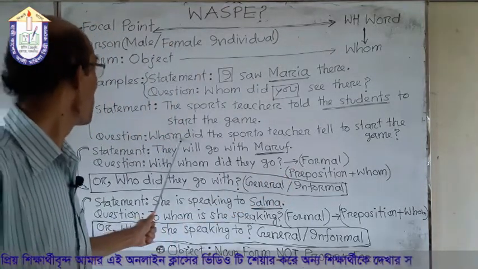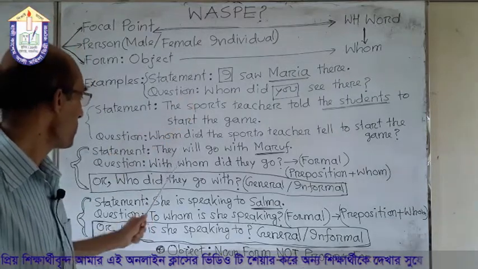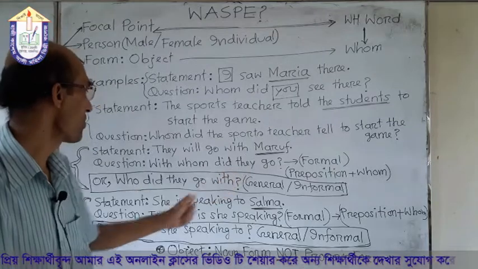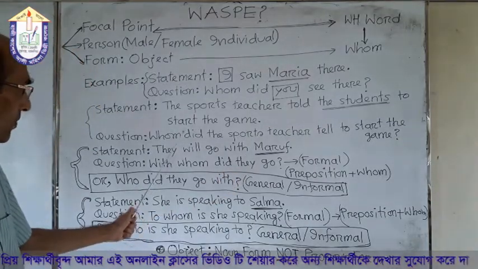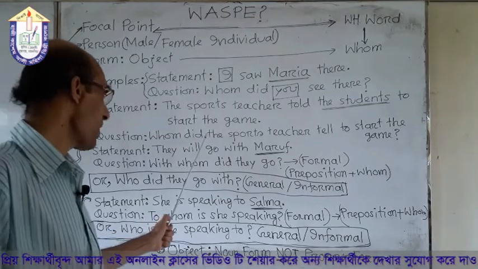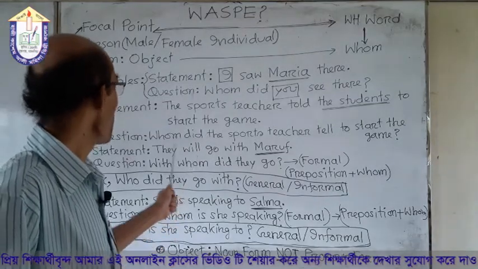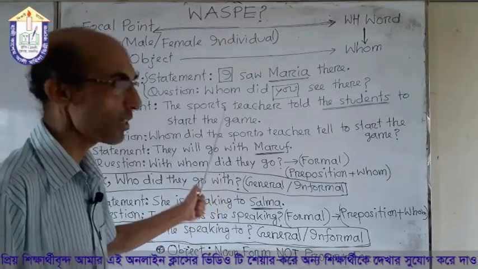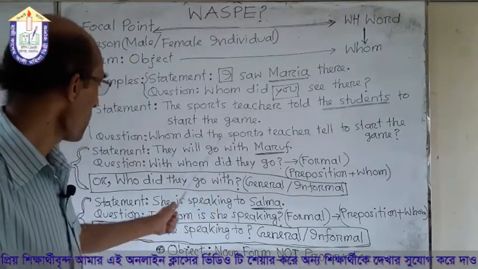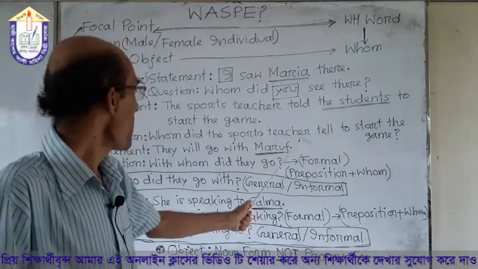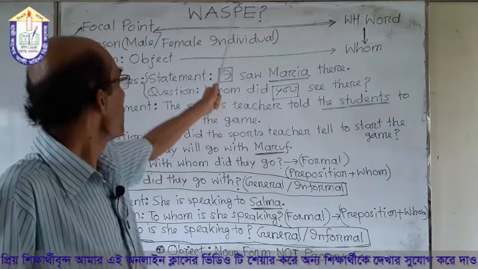Next we have used the auxiliary verb. A for auxiliary verb. What is the auxiliary verb? Here told. Told is in the past form, so we have used the verb did. And what is next? What are the next words? Subject. Yes, S for subject. The sports teacher. This is the subject of the sentence. Next we have used the subject, the sports teacher.